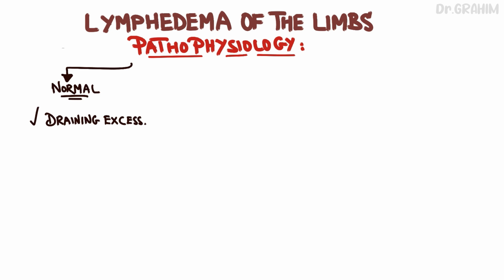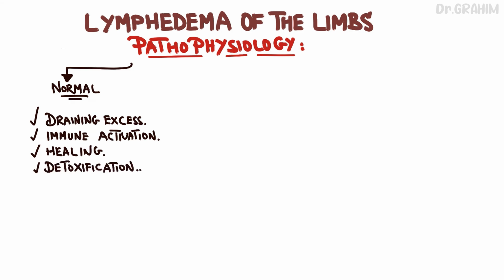Moreover, the lymphatic system actively participates in key biological processes: in immune activation, by allowing the transport and distribution of immune cells that ensure the body's defense against infections; in healing, by facilitating the repair of damaged tissues through the transport of growth factors and reparative cells; and in detoxification of tissues, by eliminating metabolic waste, toxins, and other harmful substances that accumulate in body tissues.